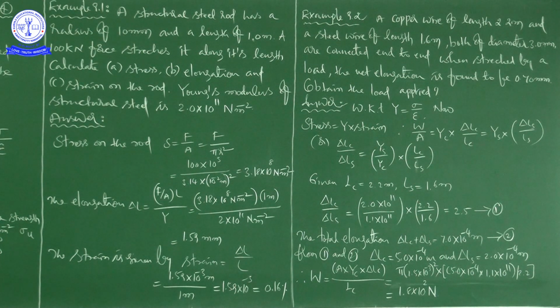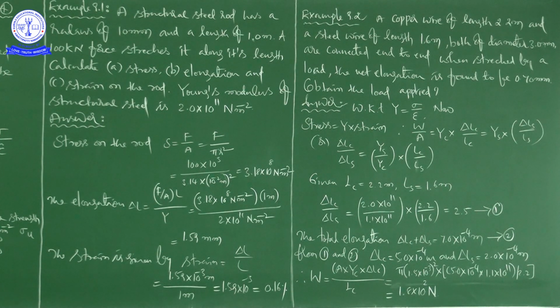Along with these, they have given one constant, Young's modulus of structural steel, 2.0 into 10 to the power of 11 Newton per meter square. Based on this data, we have to calculate stress, elongation, and strain on the rod.